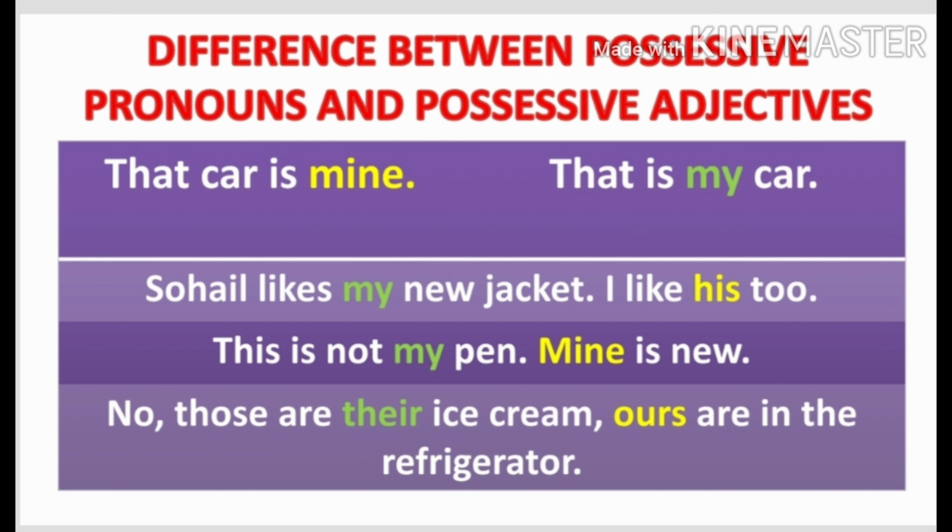Students, what is an adjective? An adjective is a word which tells us more about a noun or a pronoun. So in this sentence, that is my car, the word my is telling us more. It is giving us more information about the noun car. So here it is an adjective. And that car is mine. Here the word mine has been used to show possession.